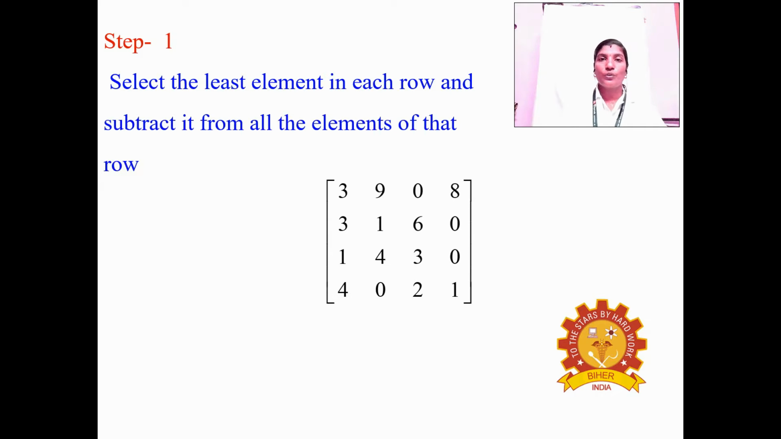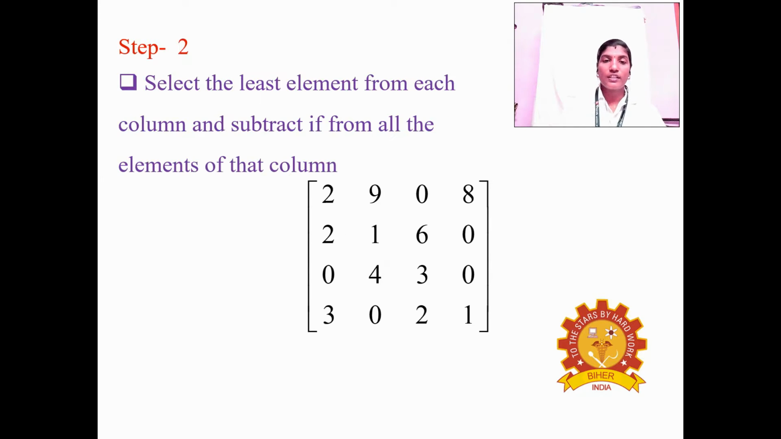What is step 2? Similarly, we choose the least element in each column and subtract it from the other elements. Right? Okay. So what is the least element in the first column? Here, it is 1. So we choose the 1 in the first column and subtract it from the other elements. 3 minus 1 is 2, 3 minus 1 is 2, 1 minus 1 equals 0, and 4 minus 1 is 3. See that? 2, 2, 0, 3. This is the first column value.